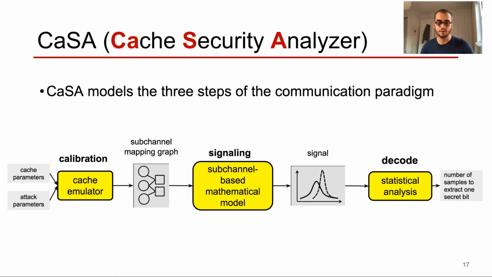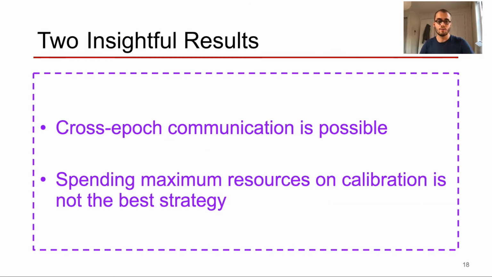And now that I have introduced CaSA to you, let's jump directly to what we have found. With CaSA, we've discovered many findings that refute prior common beliefs. We picked 2 results that we will present here. So first, an interesting result is cross-epoch communication. So remember that in some recent work, the cache mapping function is changed periodically every epoch. The assumption here being that all the work done by an attacker during one epoch could not be reused for another epoch.